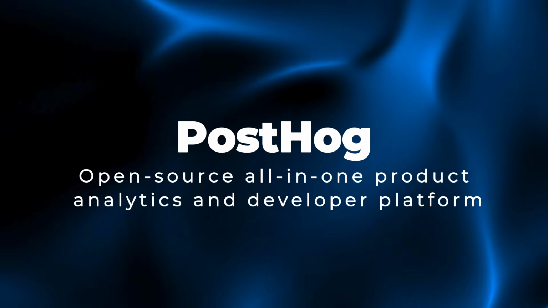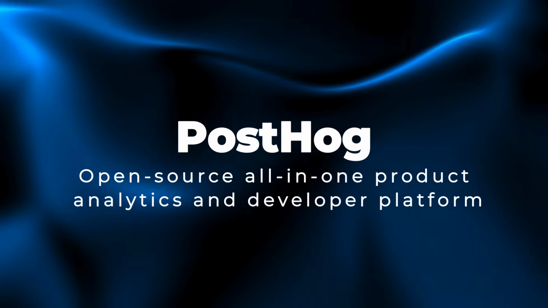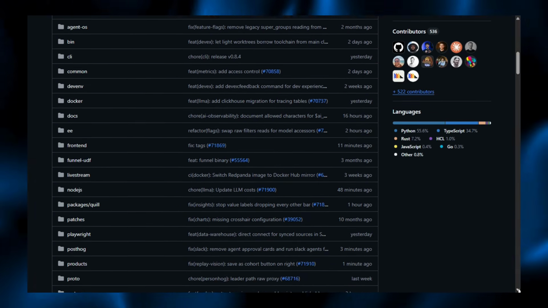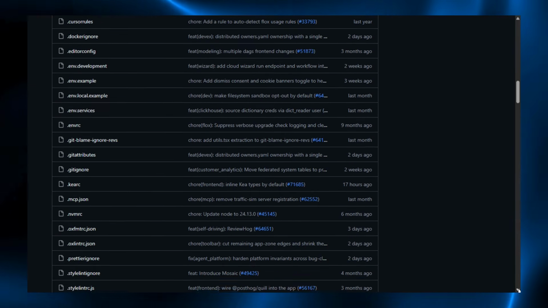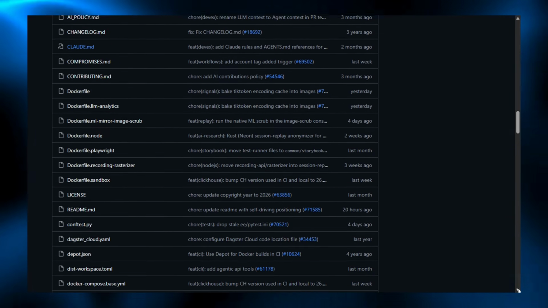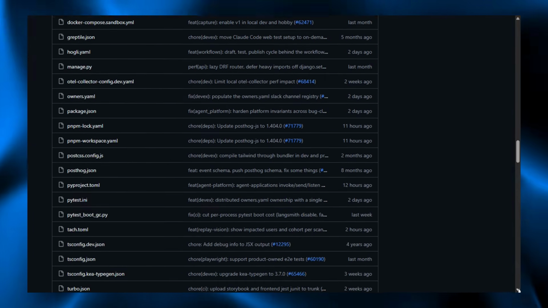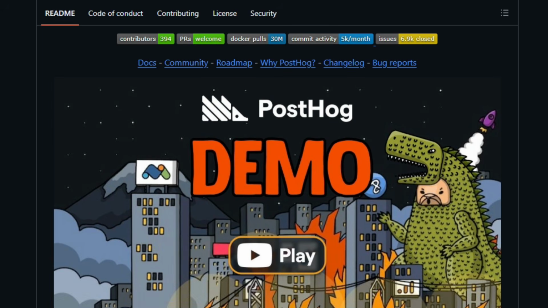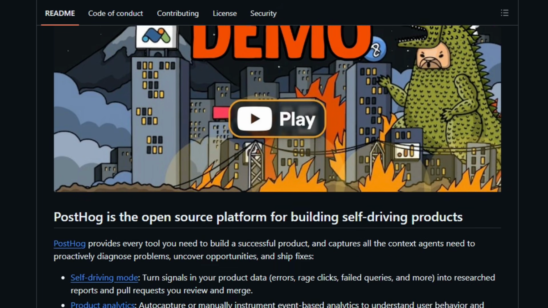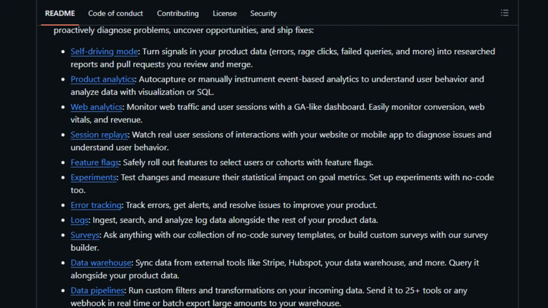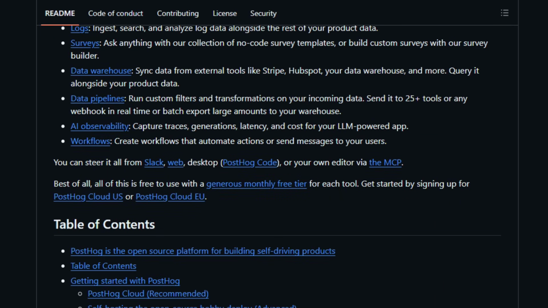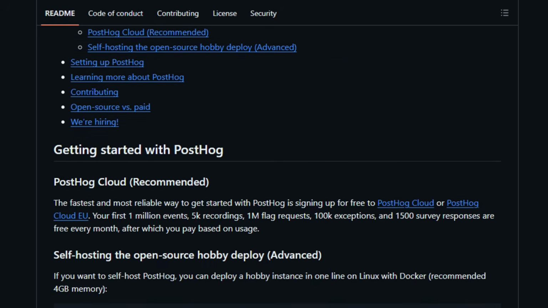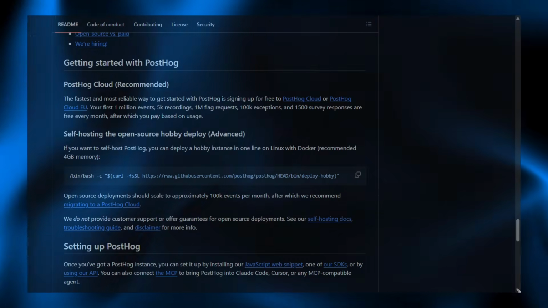Project number 2. PostHog, open source all-in-one product analytics and developer platform. PostHog is an all-in-one open source platform that gives developers the tools to understand and improve their products. It combines product analytics, web analytics, session replay, feature flags, experiments, error tracking, surveys, a data warehouse, data pipelines, and LLM analytics in one stack. You connect it through a JavaScript snippet, an SDK, or the API with libraries for React, Next.js, Python, Node, iOS, Android, and more. It runs on PostHog Cloud or self-hosts with Docker, keeping usage and customer data together. Add it to your product and start learning from real users.